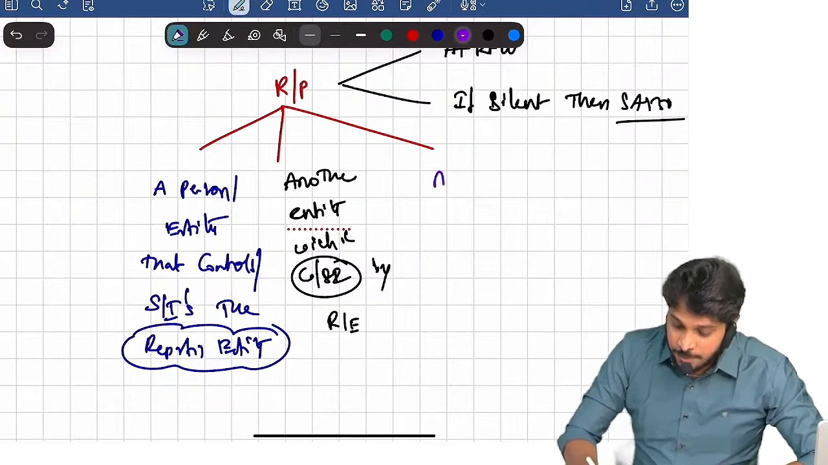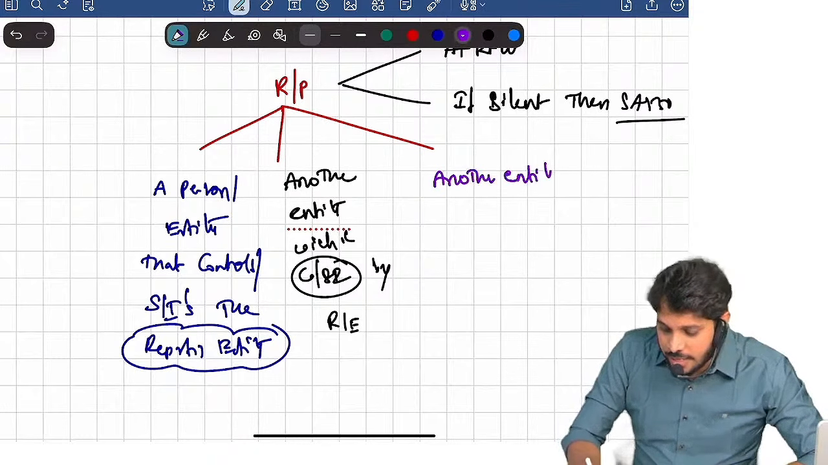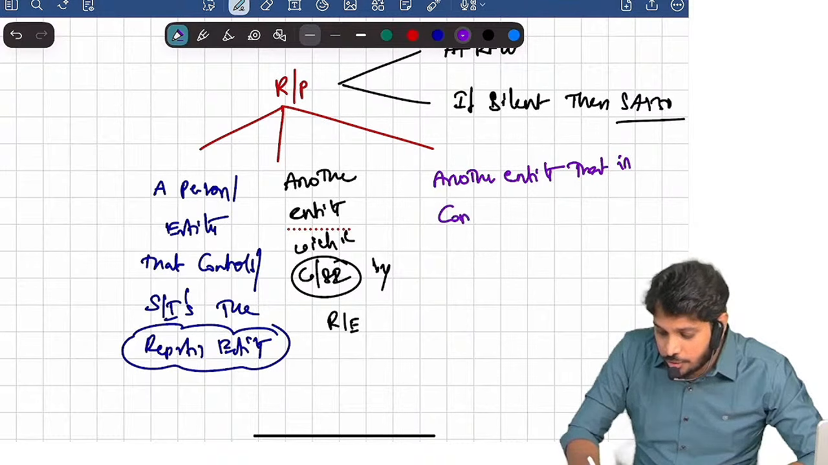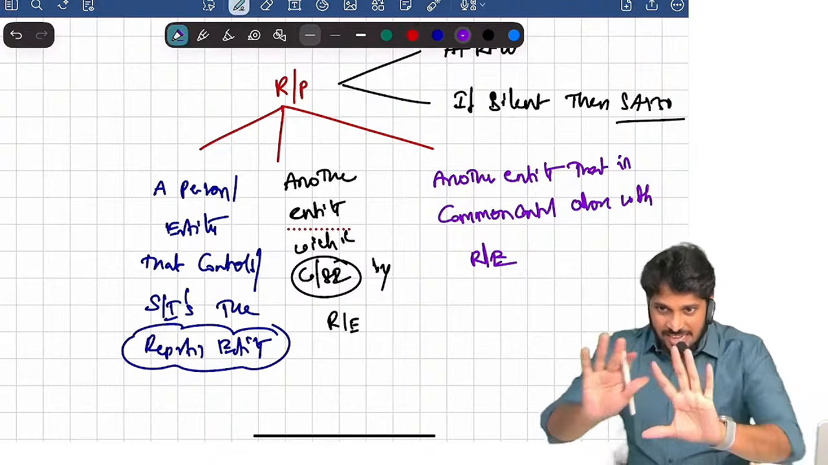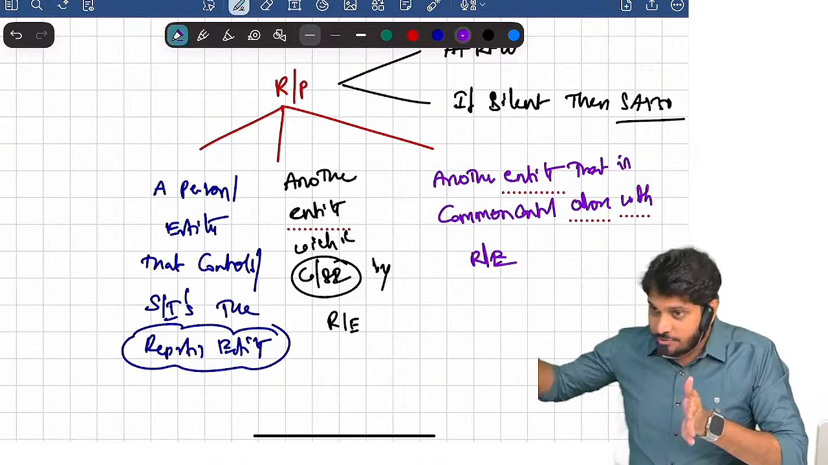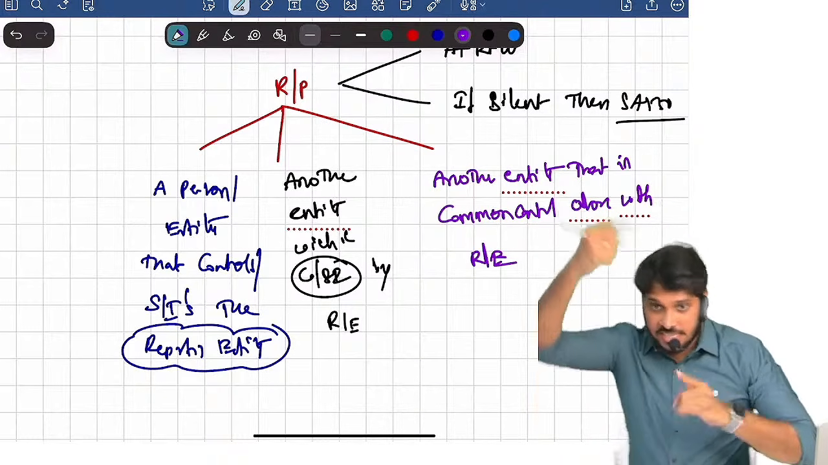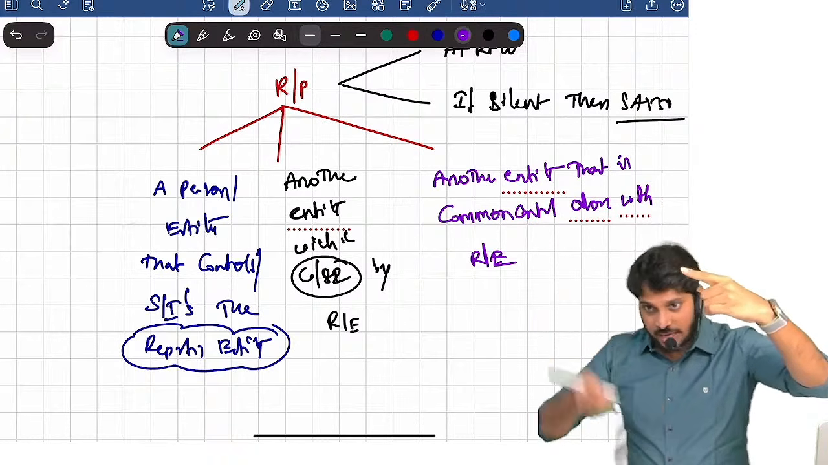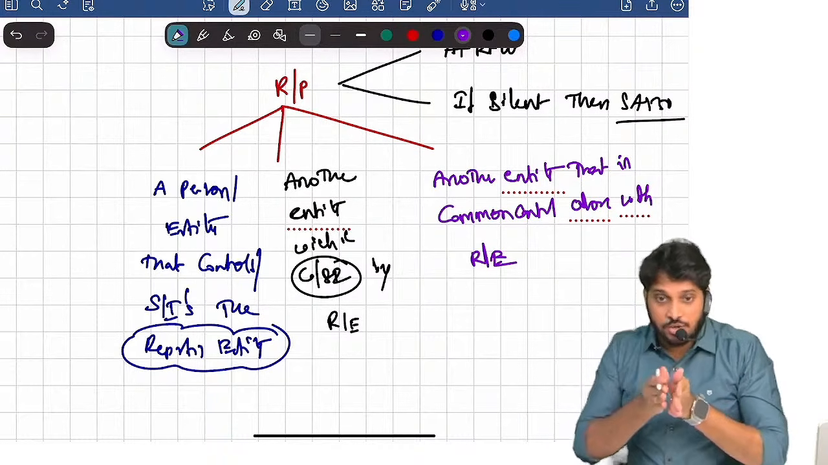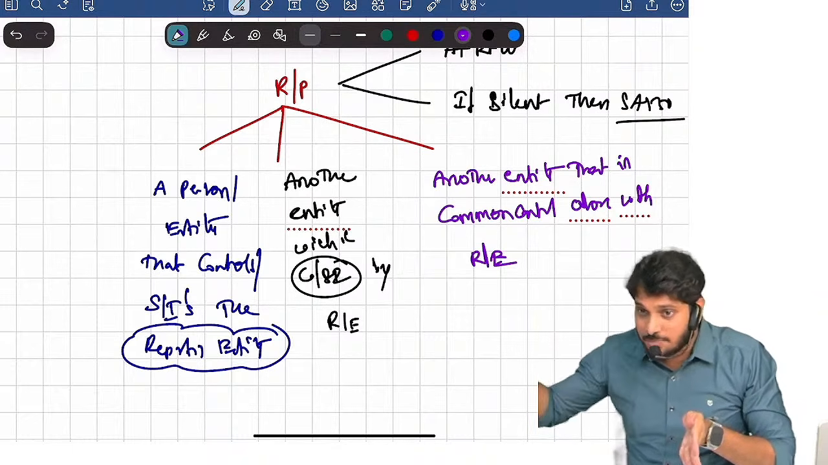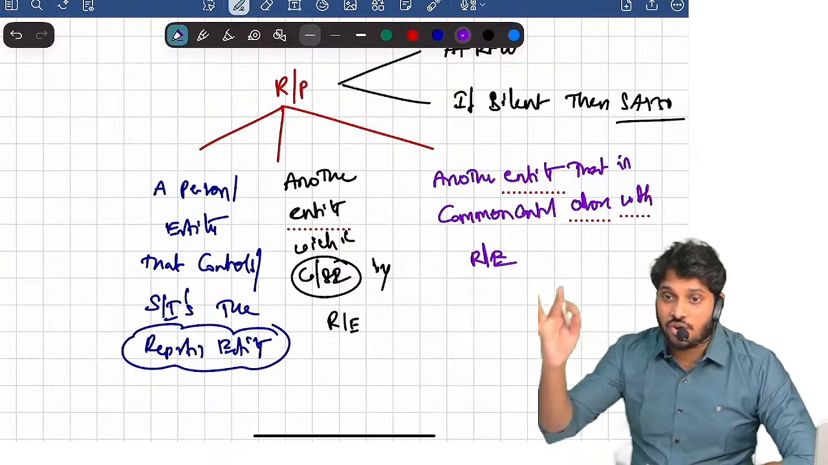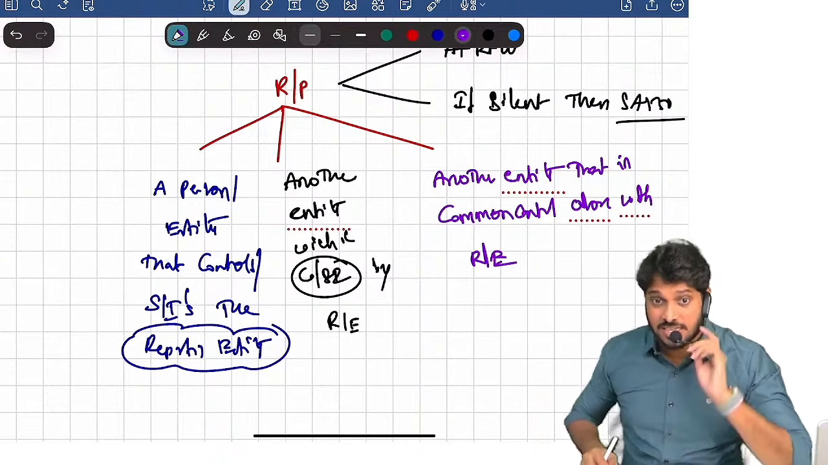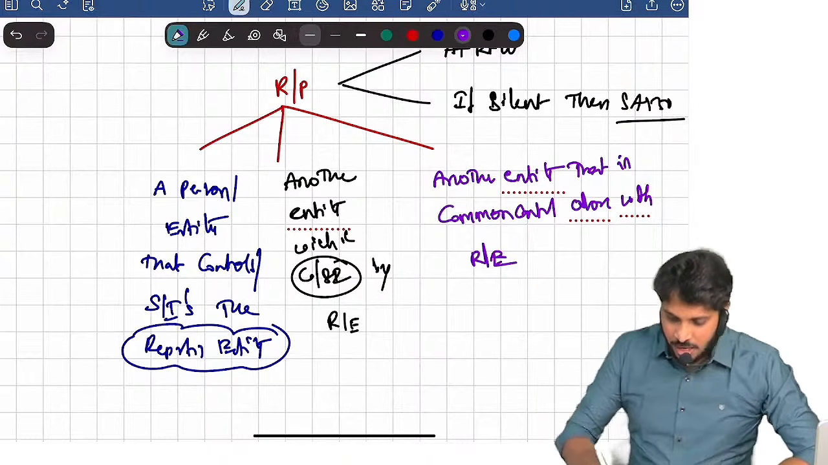Then the third relationship, another entity. What is it? Another entity that is under common control along with the reporting entity. We are one company, there is another company, and for both of us a common parent is there. The parent is anyhow a related party. For the parent, I am a related party. For the subsidiary, the parent is a related party. Not only that, there is another co-subsidiary, right? Co-subsidiaries we call sister concerns. Sister concerns are also treated as related parties. Are you clear? Easy or not?